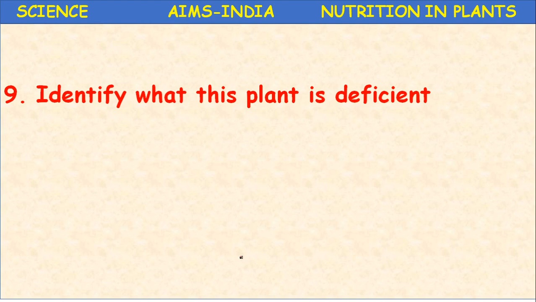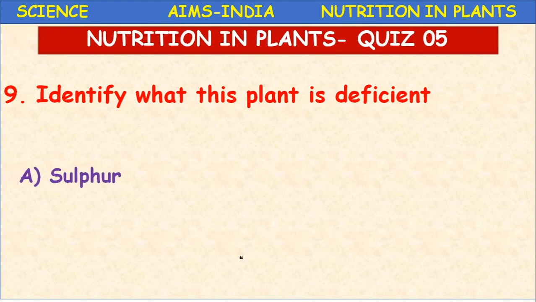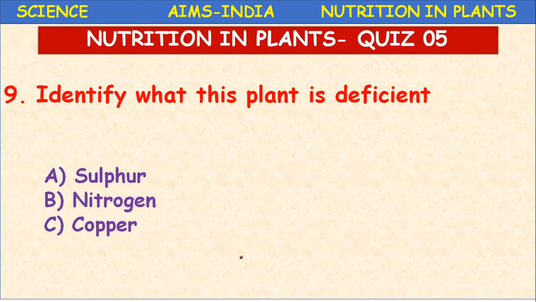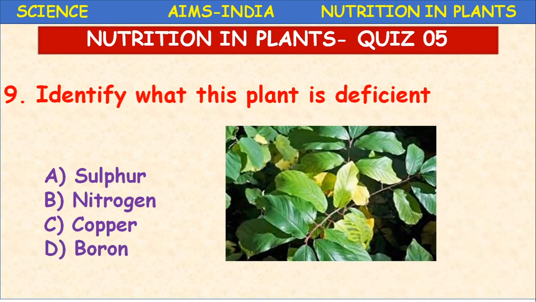Identify what this plant is deficient in. Once again, sulfur, nitrogen, copper, boron. The yellowish color appearance is due to sulfur deficiency. The pale leaf becomes totally pale and yellow, then it drops from the plant.